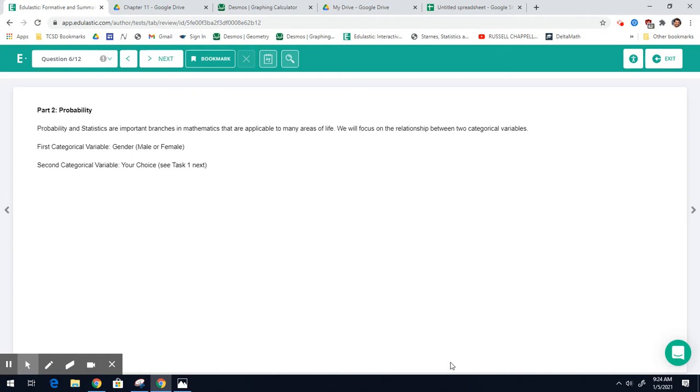So for everybody, your first categorical variable is going to be gender. Gender is a category. You're either a male or a female. I understand that there might be more genders out there, but for simplicity's sake, let's just go with male or female. The second categorical variable is going to be your choice, and we're going to see the next task to understand that.